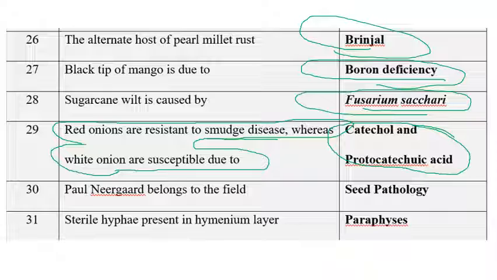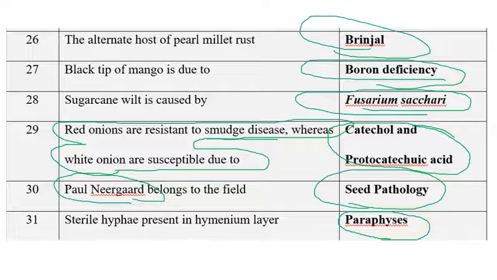So the next one is Paul Neergaard belonging to which field. We know that Paul Neergaard is considered the father of seed pathology. That's why he belongs to the field of seed pathology, because he is the father of seed pathology. So, the sterile hyphae present in the hymenium layer: we know that the sterile hyphae present in the hymenium layer are paraphyses. So paraphysis is the sterile element present in the hymenium.